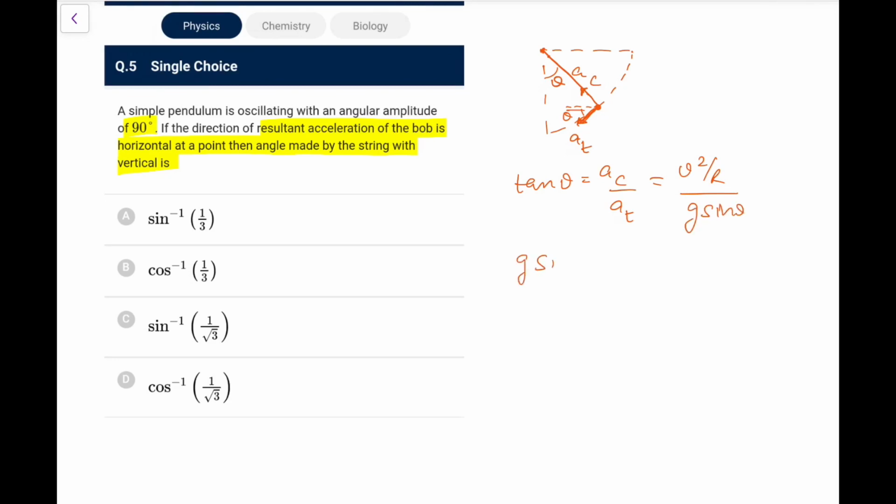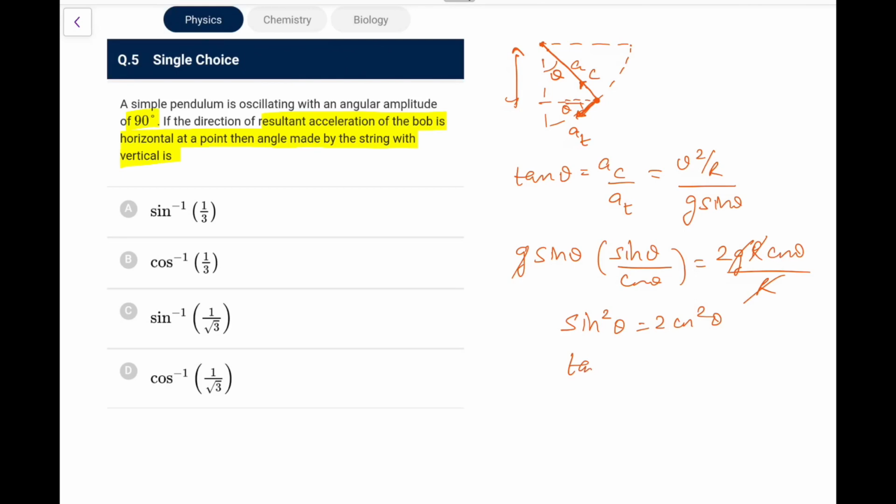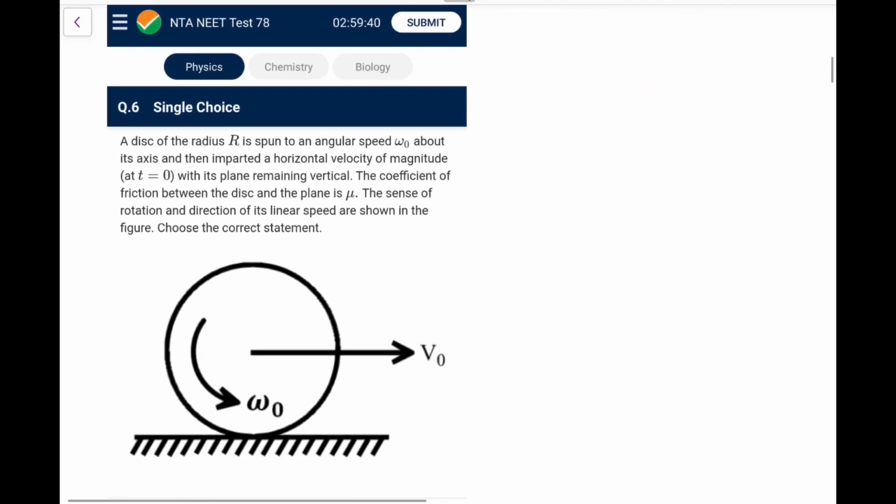So if I do this, what we have, G sin theta into tan theta, that is sin theta upon cos theta, is equal to V square, and V square is 2GH, and H here is R cos theta. So this R and R go, this G and G go. So we have sin square theta is equal to 2 cos square theta. So from here, tan square theta is 2, tan theta is root 2. Tan theta root 2 means the hypotenuse would be root 3. So cos theta is equal to 1 by root 3. So we'll go for theta is cos inverse 1 by root 3 for this particular case. This is question number 5.